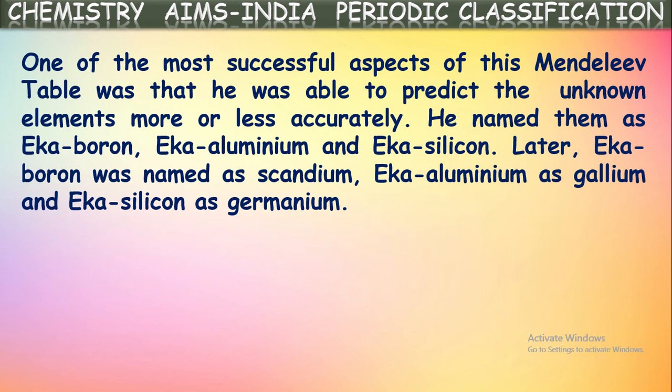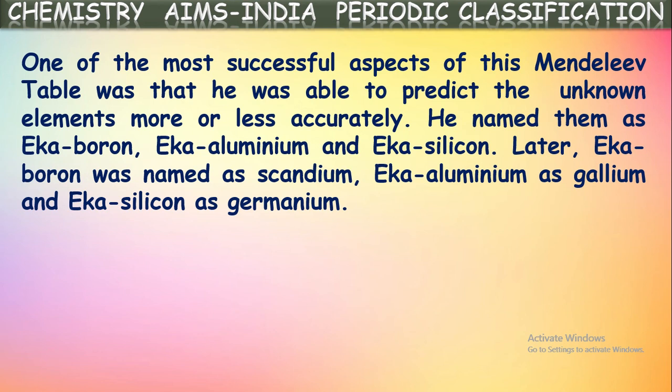For example, he left a place in his periodic table down to boron. He left a box there, a place in that column. As he left it, scientists later discovered an element which fits exactly into that place. He named that element Eka boron, meaning having similar properties as boron. As he expected, they found that element as scandium, and it has similar properties to boron.